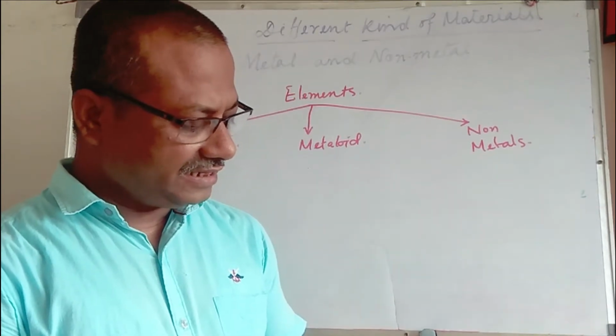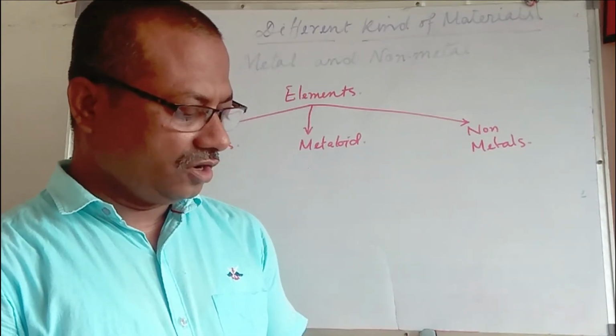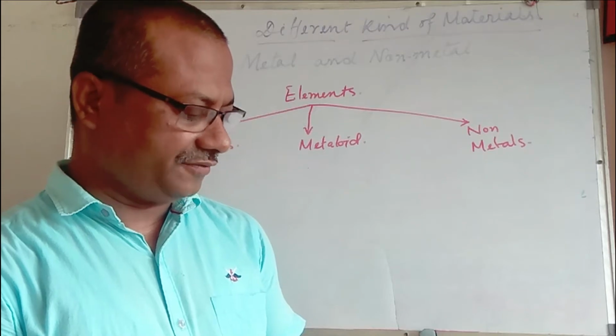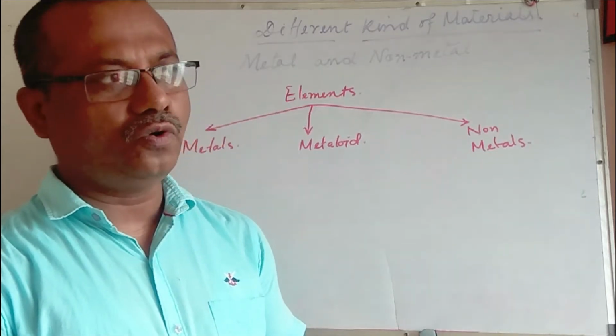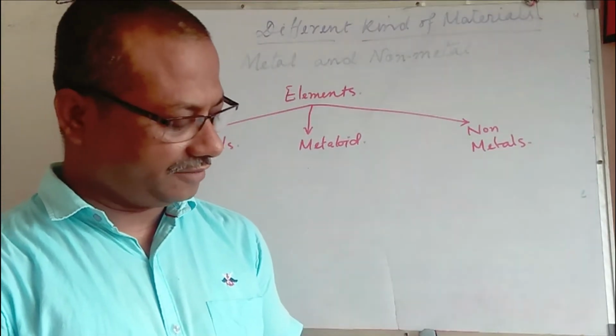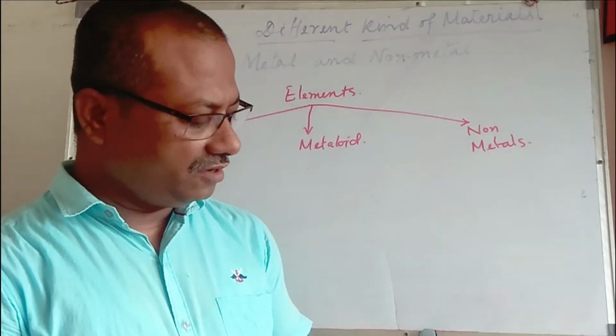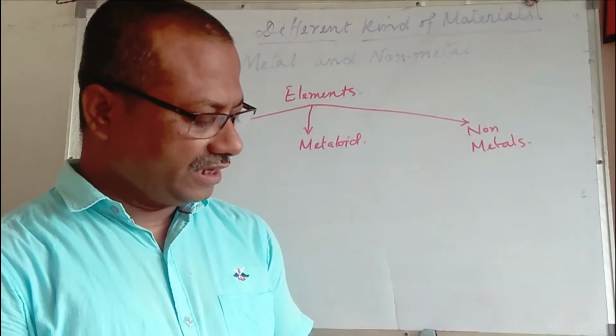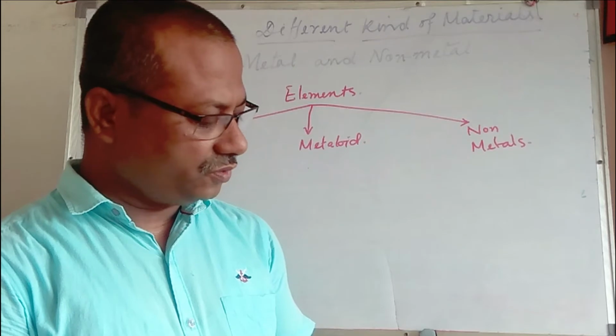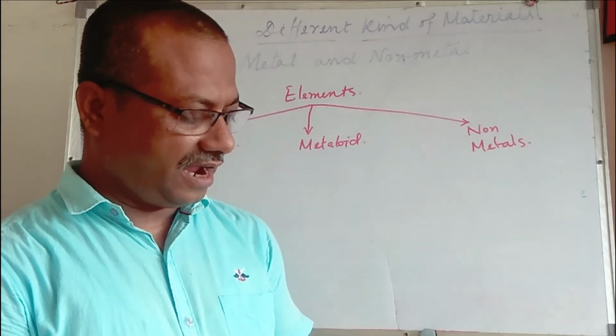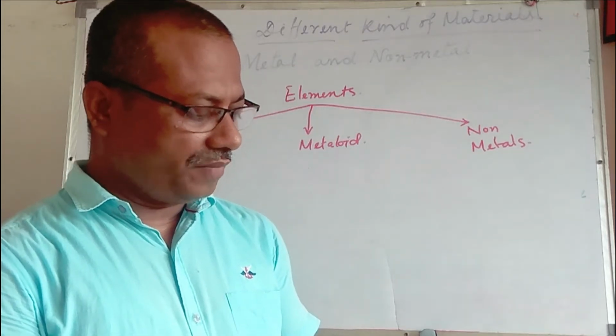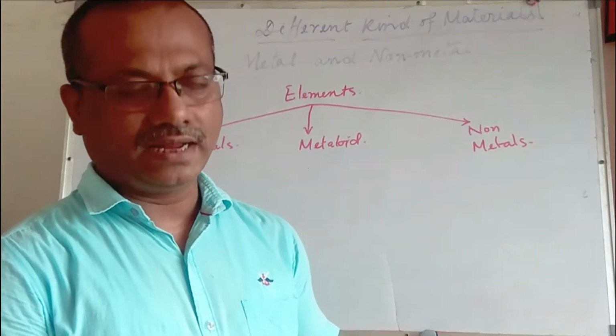So this state is known as native state. Noble metals occur in native states. Noble metals means gold, silver, platinum, etc. Silver is found in combined state also. Except noble metals, which occur in free state in nature, other metals are found in combined states as minerals.